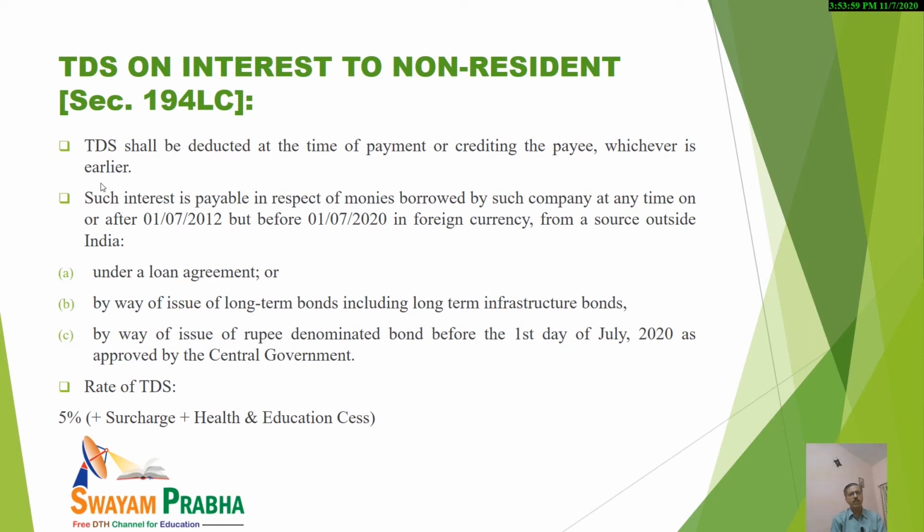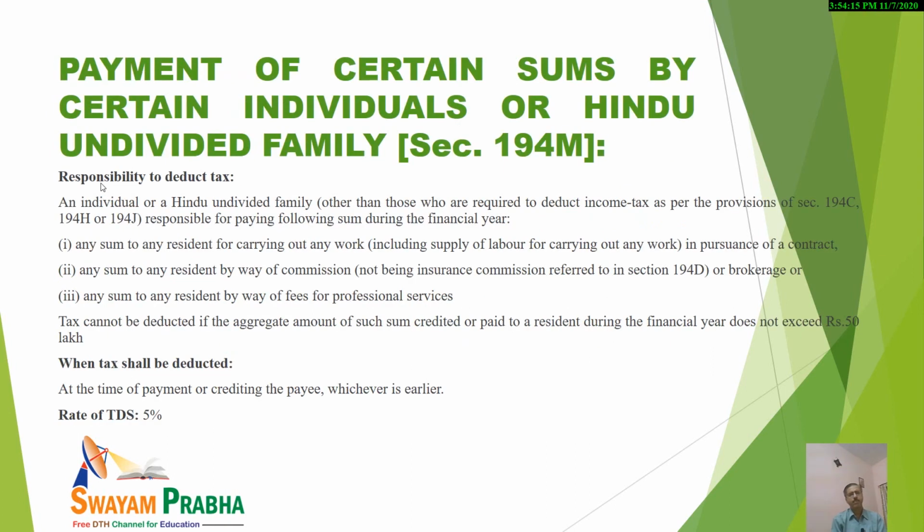TDS on interest to non-residents. Again, note that in case interest is paid to a non-resident, the rate specified is 5% plus surcharge plus health and education cess. And regarding payment of certain sums by certain individuals or HUF, section 194M deals with that. Kindly note that the individual or HUF is responsible for paying these sums.